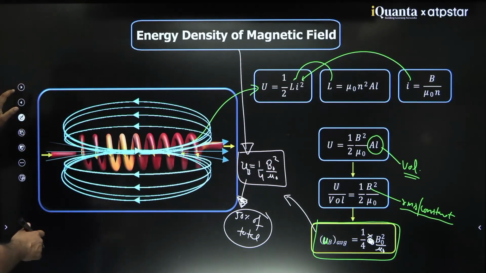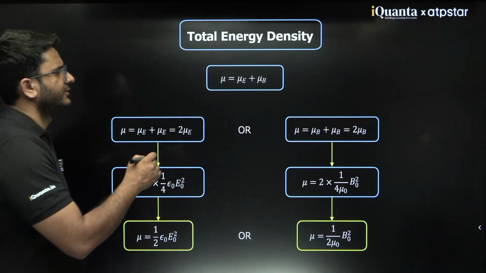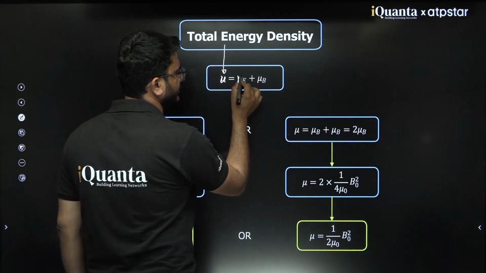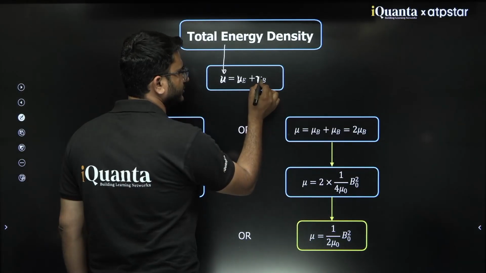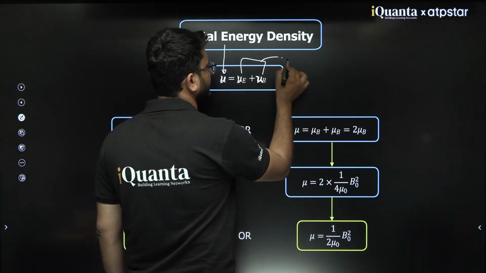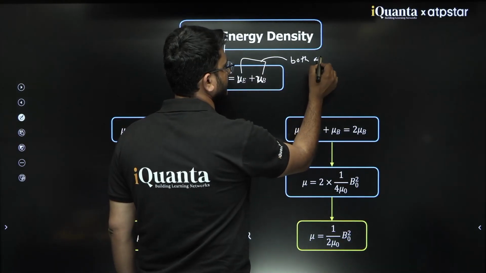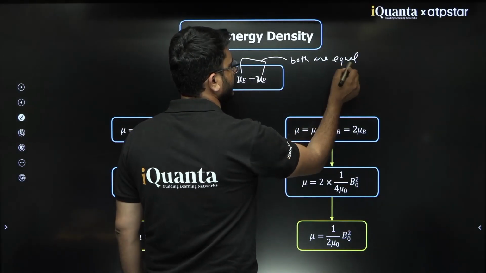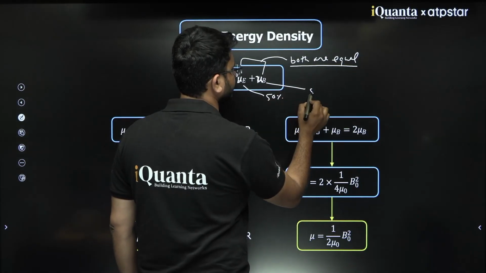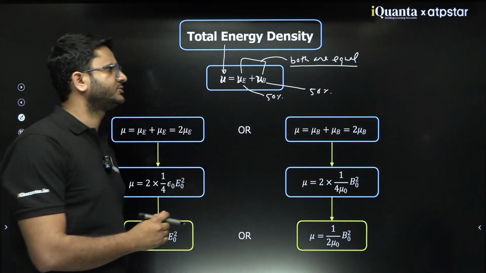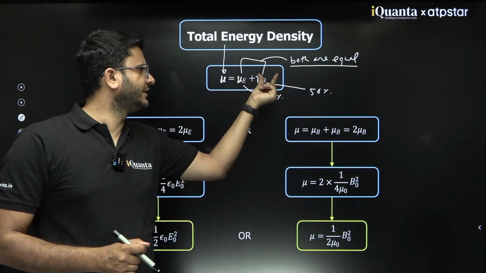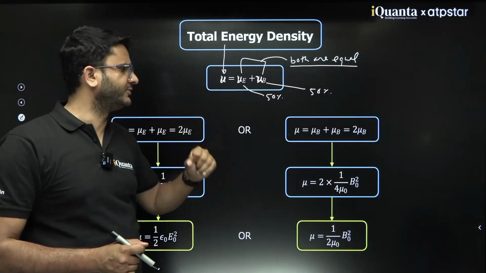If I need to summarize all of this, the total energy density is u_E plus u_B, and these two are equal. That means 50% here and 50% here. Energy is stored in both forms, u_E and u_B, equally shared between them.